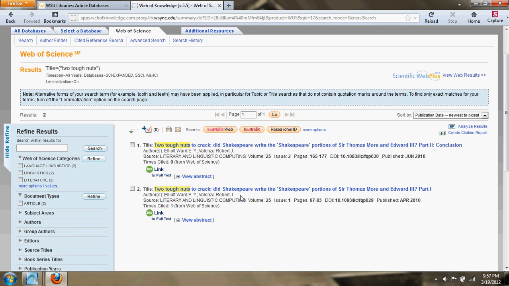So just a good way to especially expand your knowledge base. If you're having a tough time finding results, this would be a good way of expanding that, looking in a citation index and looking again at other authors who have found this result useful.